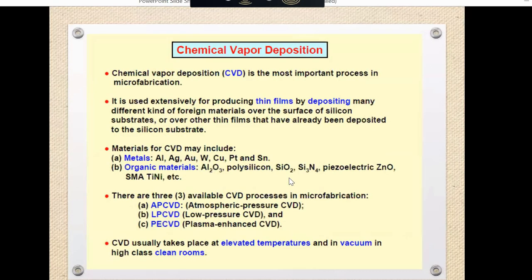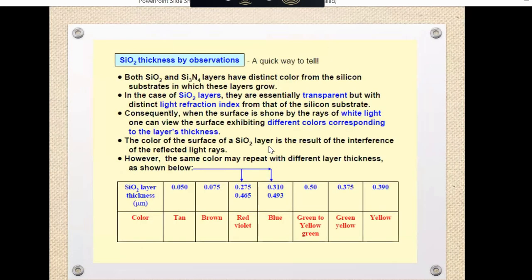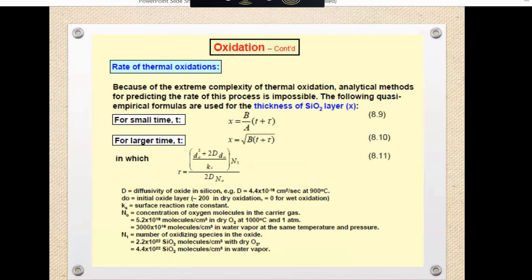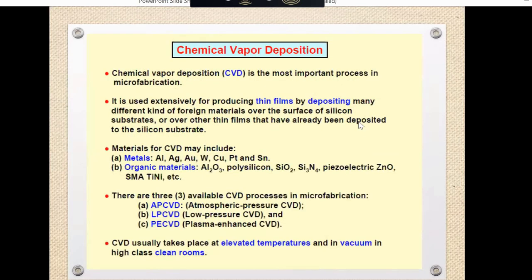So another method is chemical vapor deposition. Here you see how an SiO2 layer can be formed. The first one is chemical deposition, and the second one is growing SiO2 with dry O2 or wet steam. We have discussed oxidation, that is the development of SiO2 with oxidation. Now in the same way we can develop it using chemical vapor deposition, that is the CVD process. It is the most important process in microfabrication.